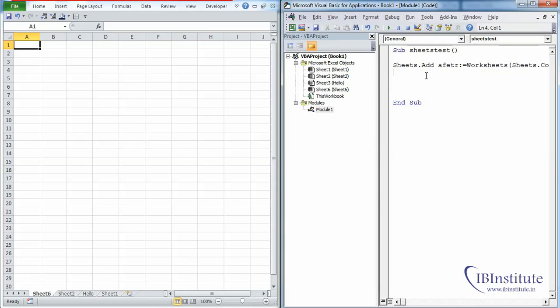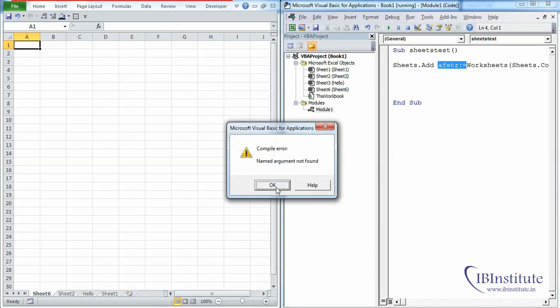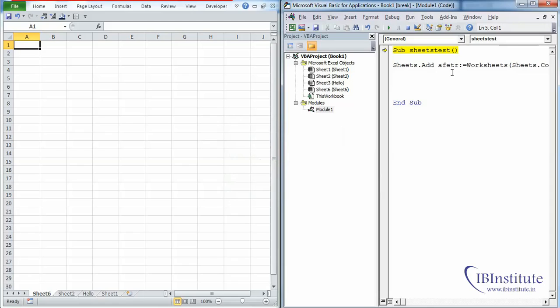Now if you press F5, you will see a new sheet that is inserted at the end. Press F5 and just see that. Because the spelling here was incorrect, let me just correct the spelling and delete this E and type E here, and now press F5 once again and just see that we have a new sheet inserted at the end of this workbook.